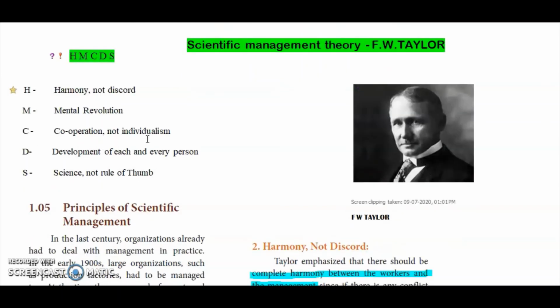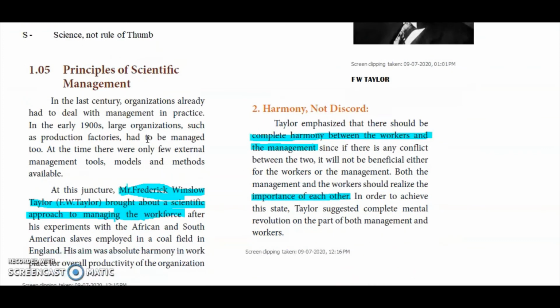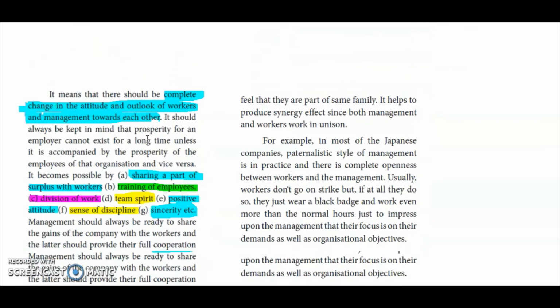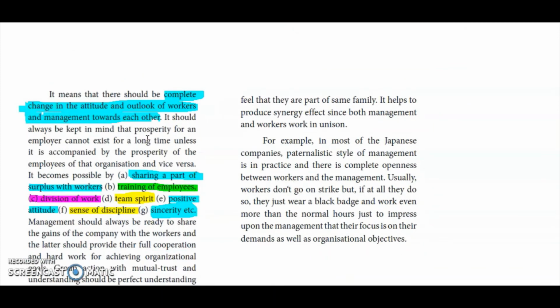So what is harmony, not discord? Both the management as well as the workers should have complete harmony between them. There should not be any conflict between them. If conflict arises, they will not be able to attain the achievement properly. So he suggested that a complete mental revolution on the part of both the management and the workers should be there. Before going to mental revolution, he suggested something for management as well as for the workers too.